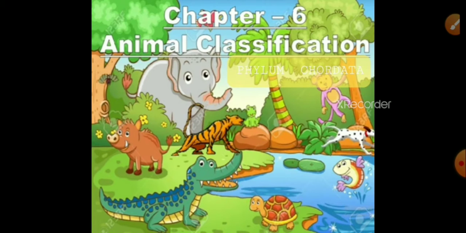Today we will start with the subphylum Urochordata. Here three subphyla are there: subphylum Urochordata, subphylum Cephalochordata, and subphylum Vertebrata. So I am going to start with subphylum Urochordata. Further, this subphylum Vertebrata is divided into six classes: class Cyclostomata, Pisces, Amphibia, Reptilia, Aves, Mammalia, etc.